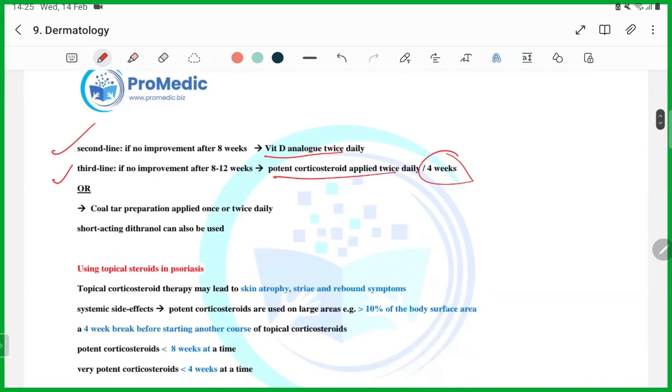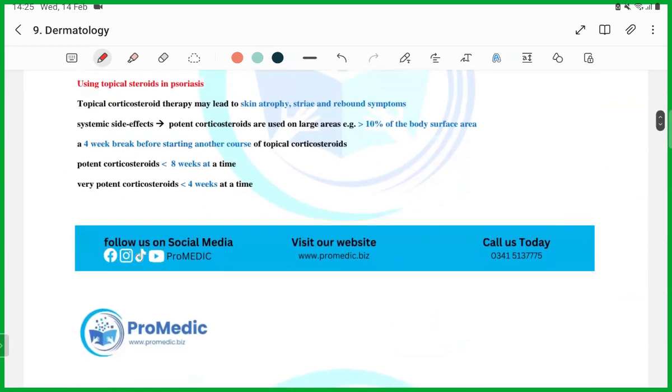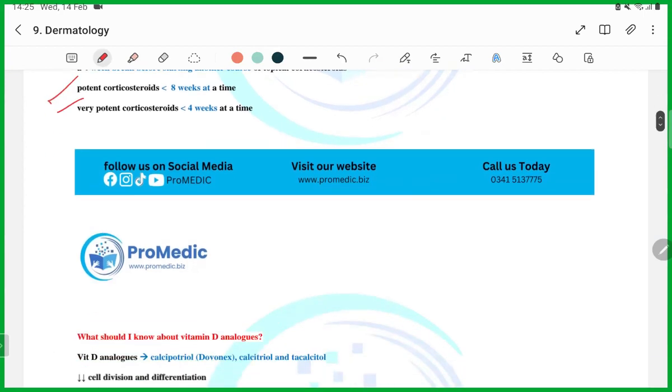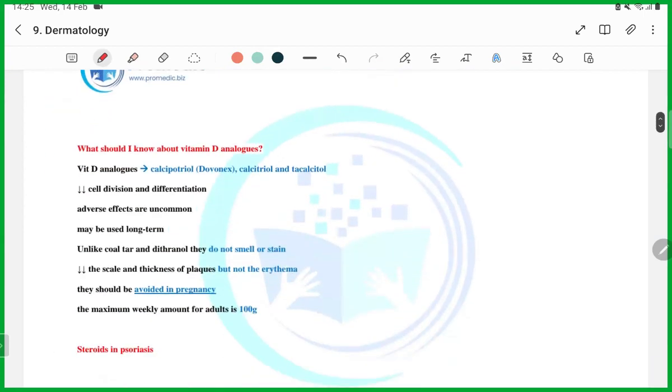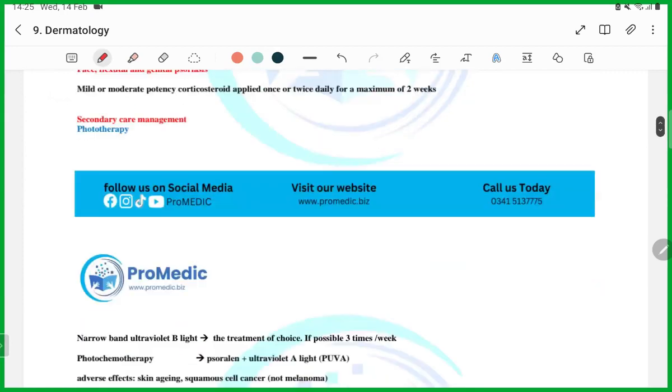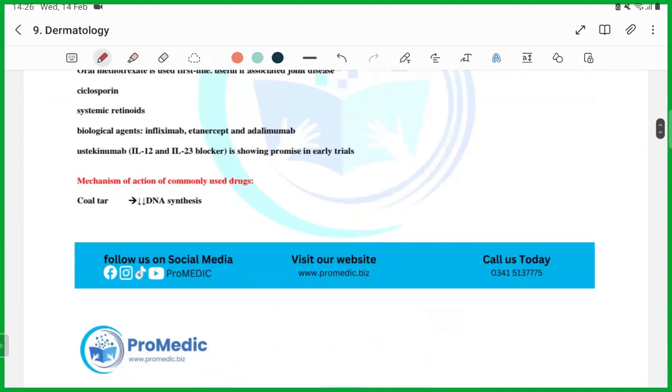This is just to make things clear and easy for you to revise again. And this is the same: topical steroid therapy may lead to atrophy. So you don't have to worry about how I'm skipping it, because we have already read this above. It's just a repetition. Flag, flexure, we have read all of this.